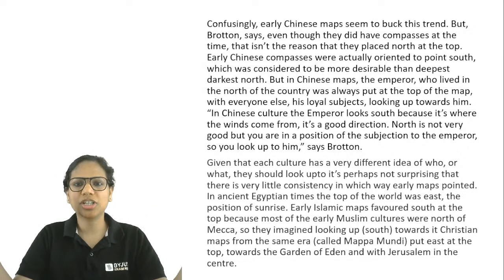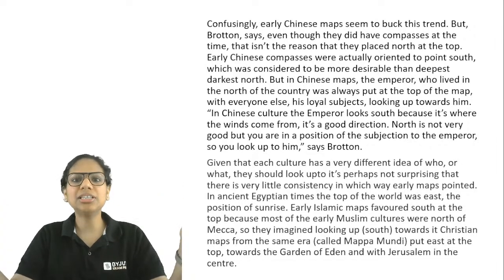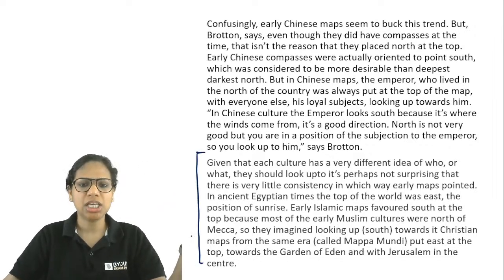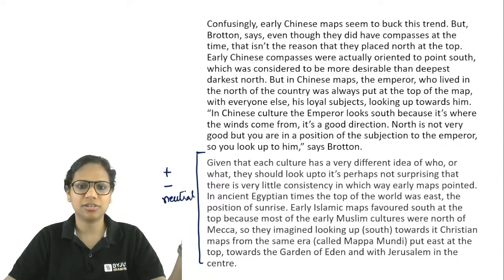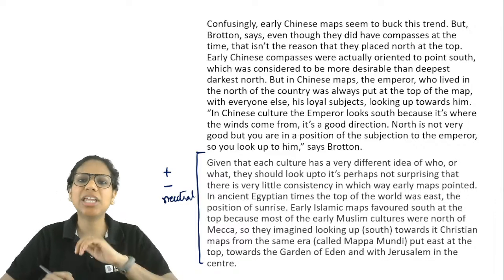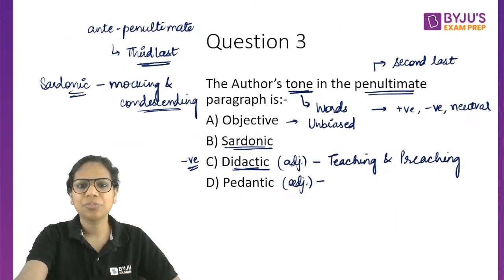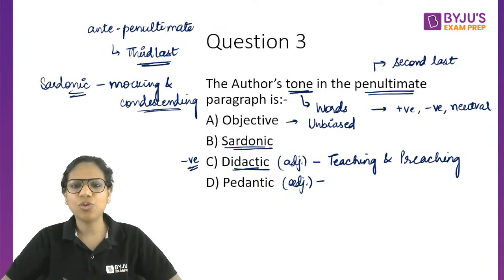I think you must have got a sense of the tone of the author here. So the first thing that I do when I attempt a tone question is I see whether broadly the author is positive, negative, or neutral. That helps me in eliminating some options. So let's go to the options now. Positive, negative, or neutral. The author.